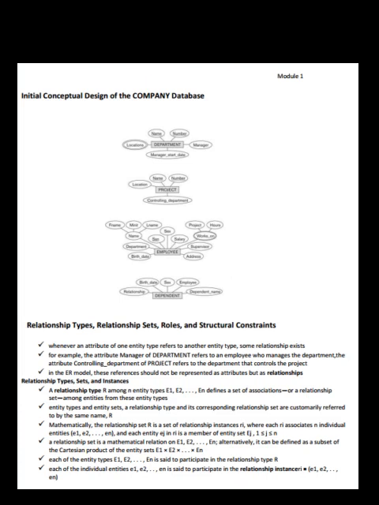A relationship set is a mathematical relation on E1, E2 up to En. Alternatively, it can be defined as a subset of the Cartesian product of the entity sets E1 x E2 x up to En. Each of the entity types E1, E2 up to En is said to participate in the relationship type R. Each of the individual entities e1, e2 up to en is said to participate in the relationship instance Ri equal to e1, e2 up to en.